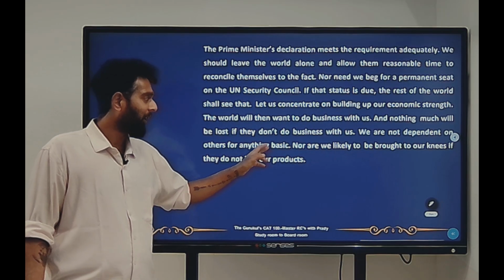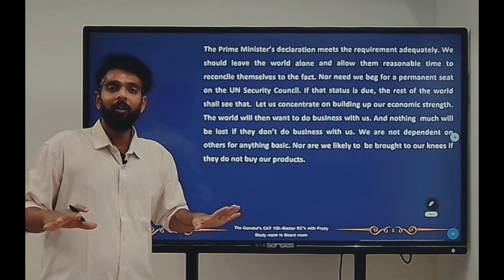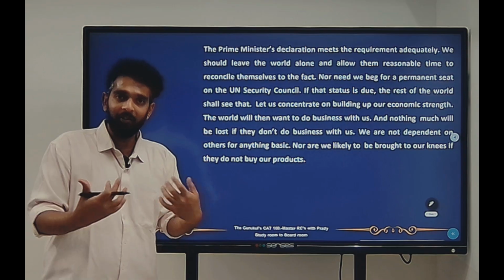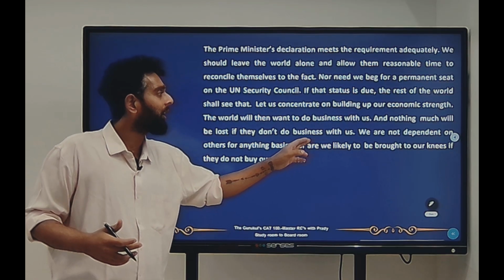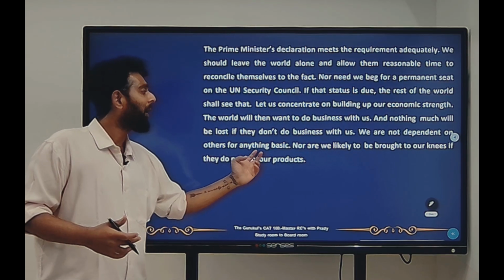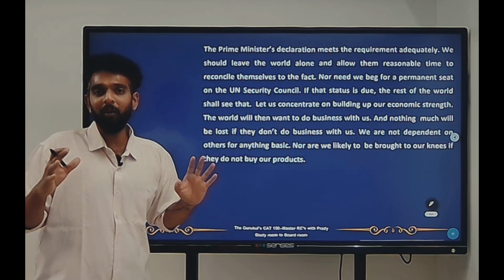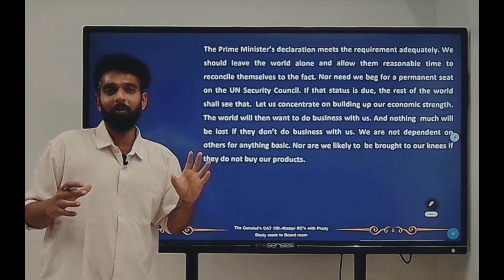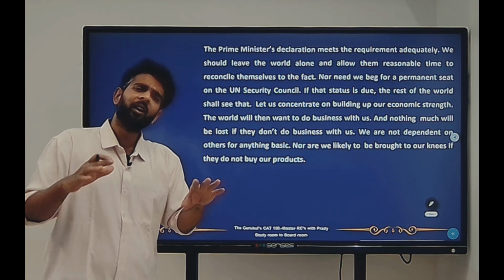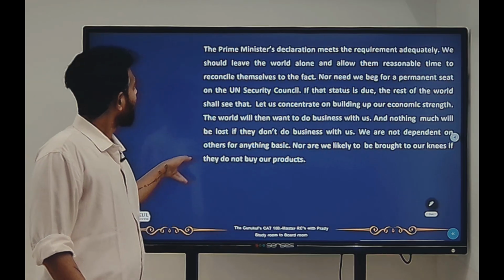We are not dependent on others for anything basic. That means all our basic needs are being satisfied internally inside India only. Nor are we likely to be brought to our knees if they do not buy our products. That means nothing will happen to us even if they don't import things from us, right? Even if they don't buy our things, it's completely fine for us.